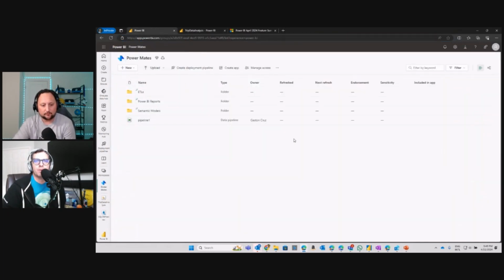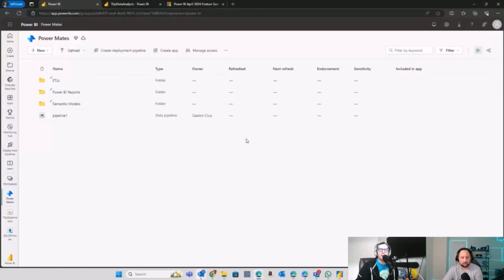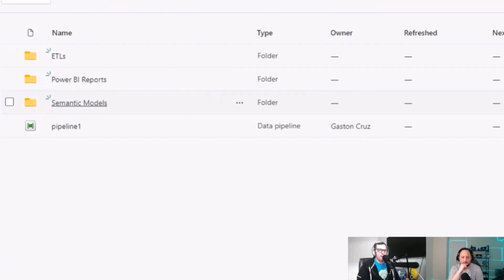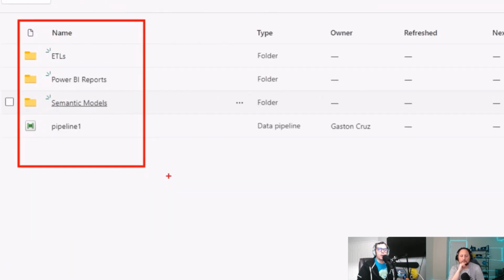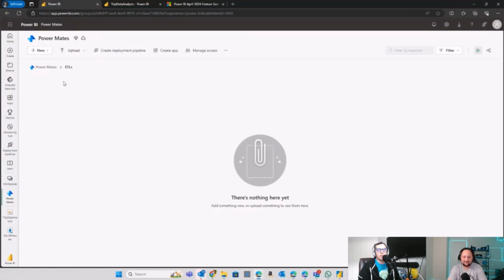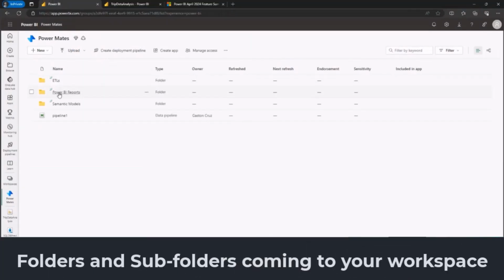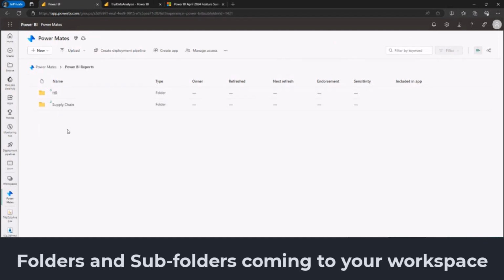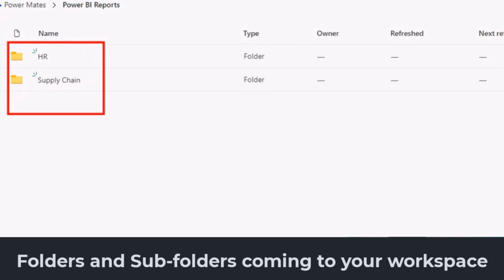The other topic is something that has been on ideas.powerbi.com for the last few years now, and actually there's a lot of interaction right away at this point. If you go to your workspace, in this case we have a PowerMates workspace in our tenant, you can see that you have these interactions where you can start creating not only folders, but also subfolders.